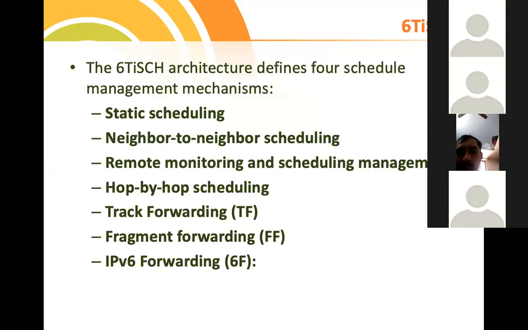Fragment forwarding is a similar case: part of the sensor data is transmitted to the higher layer. IPv6 forwarding: we are forwarding the entire data through the network. So these are the things we are supposed to incorporate with respect to the 6LoWPAN architecture.